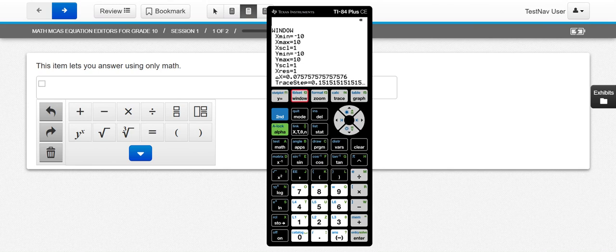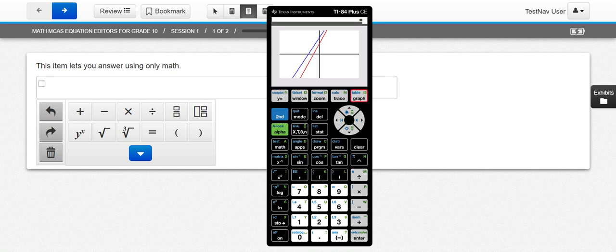So you're going to hit window. Where it says X min, I am going to change this to negative 500. For the X max, I'm going to change that to positive 500. And I'm going to do the same thing to the Y min and max. So you're going to skip this one, go down again, negative 500, go down one to Y max, positive 500. Now we're going to press graph again. Now we can see two lines.